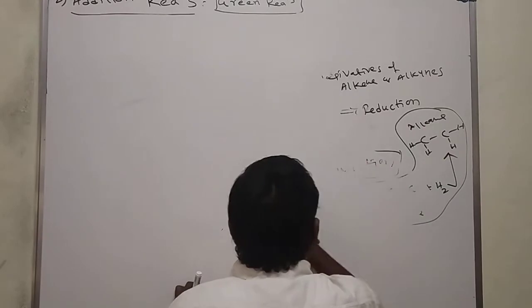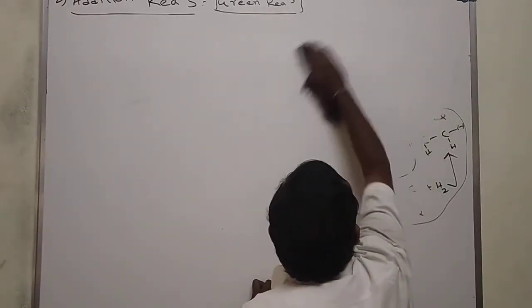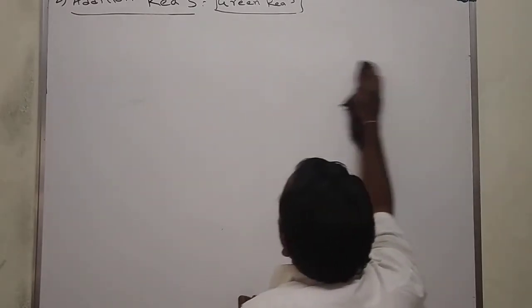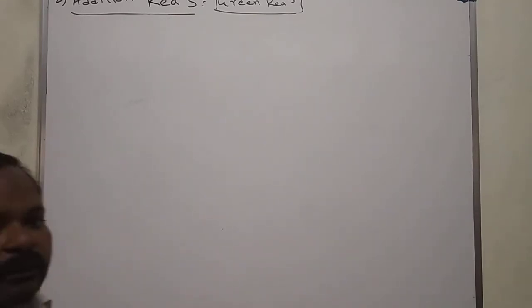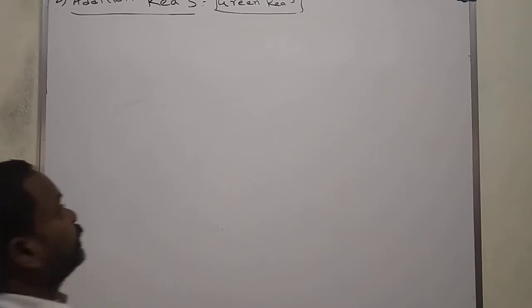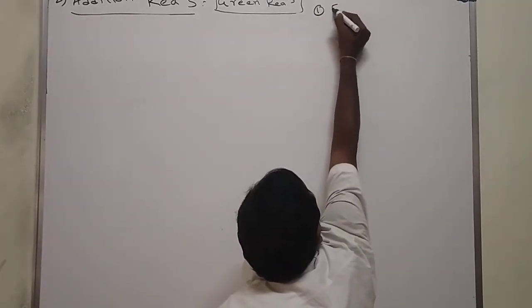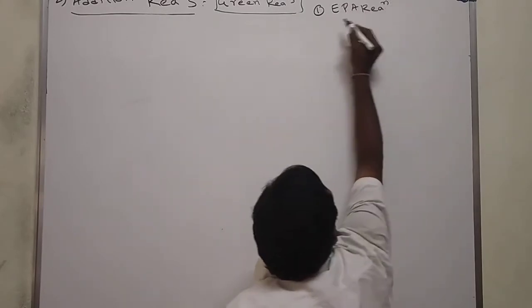How many types of addition reactions are there? 3 types of addition reactions are present. One is electrophilic addition reaction. Second one is free radical addition reaction. Third one is nucleophilic addition reaction. I am not writing completely. One, electrophilic addition reactions.